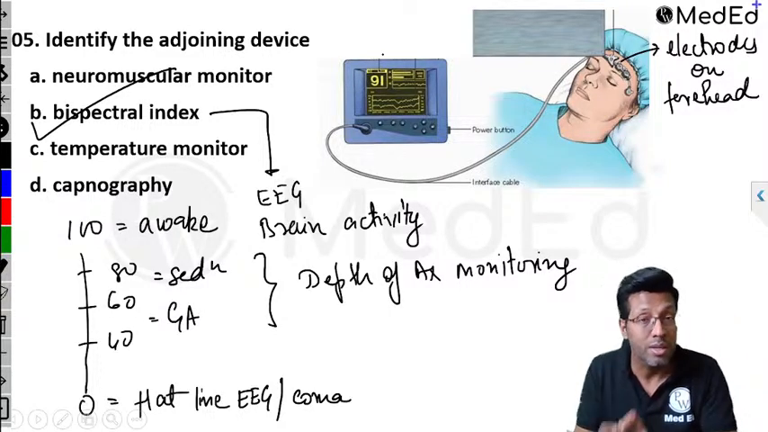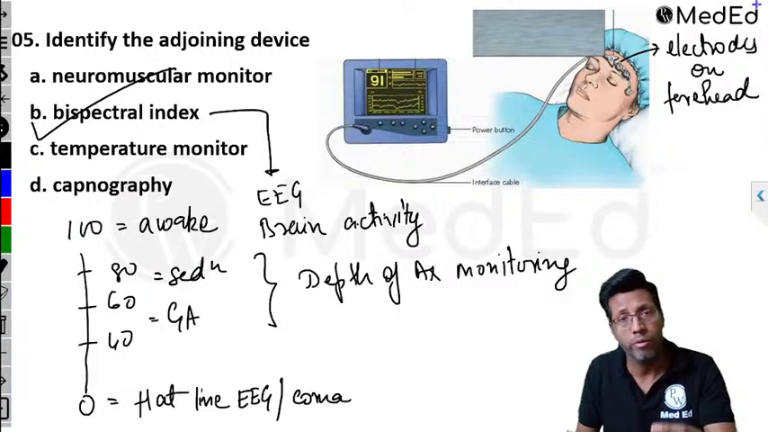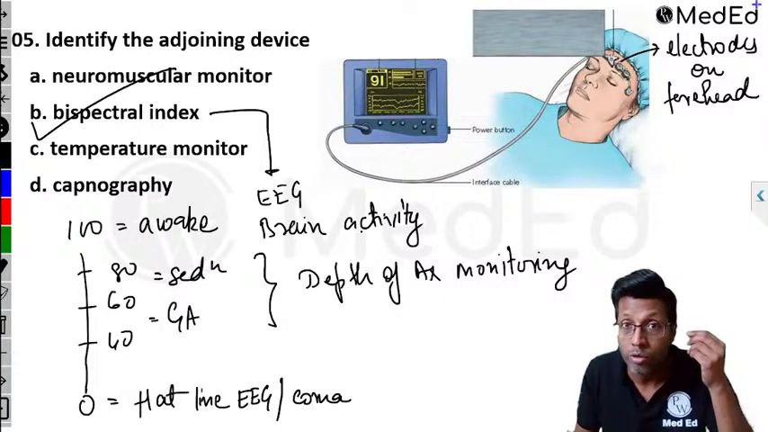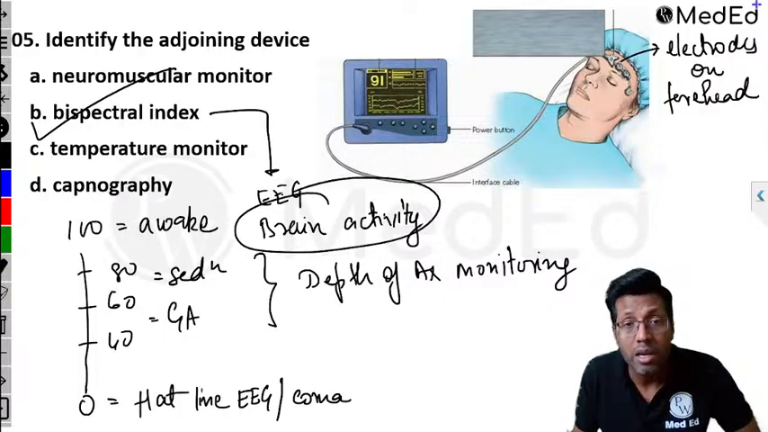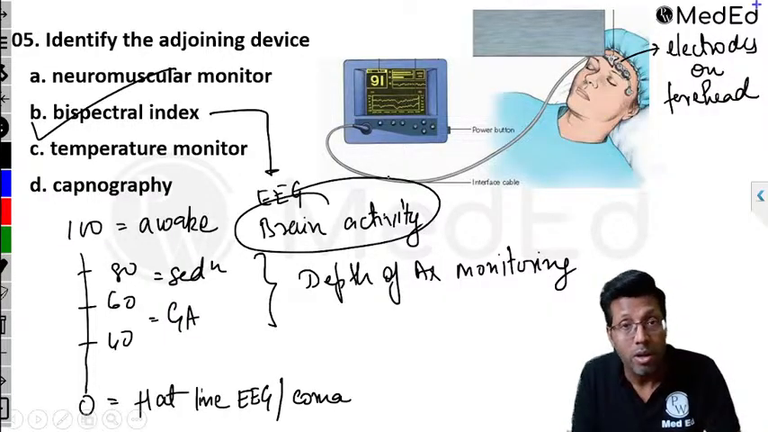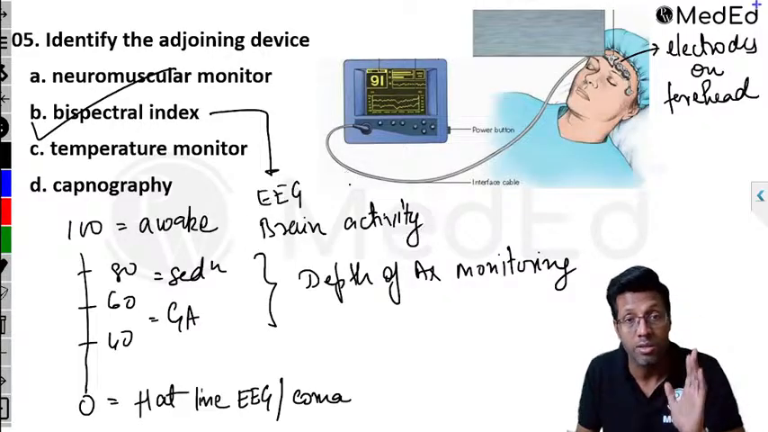No, it does not give you the reason. It does not give you the reason why the value is 91, or 40, or 0. It just lets you know whether the brain activity is present, not present, or how much present. It does not give you the reason of why the brain activity is less or more.